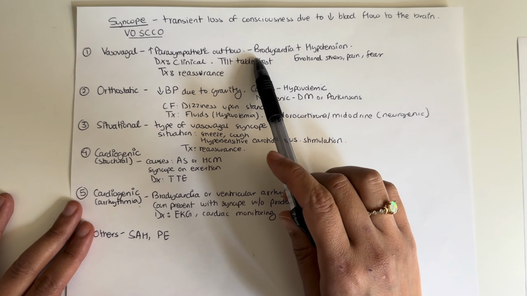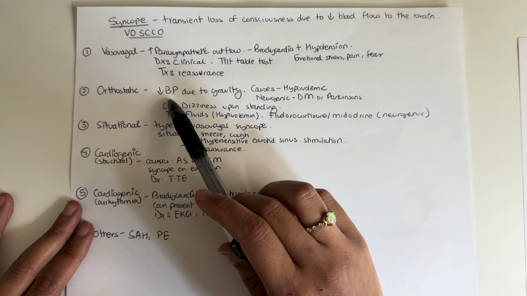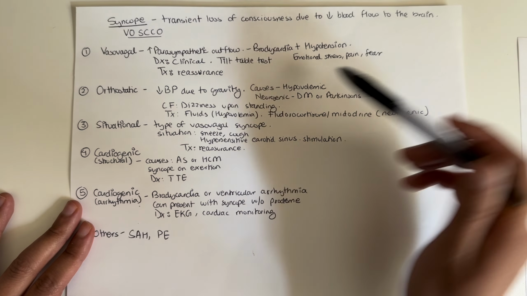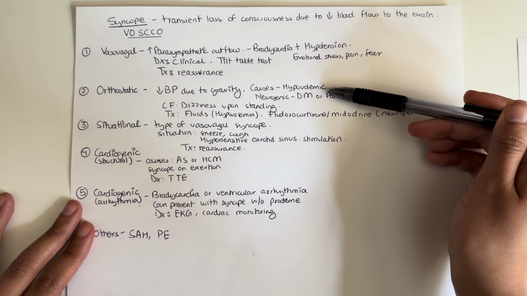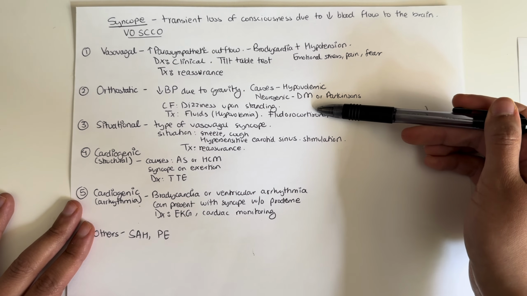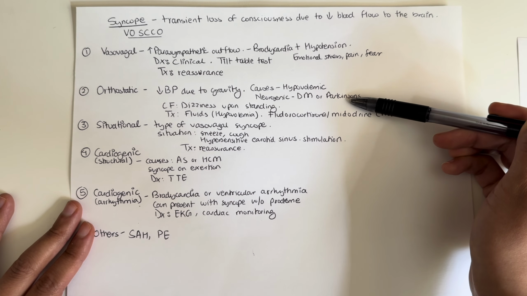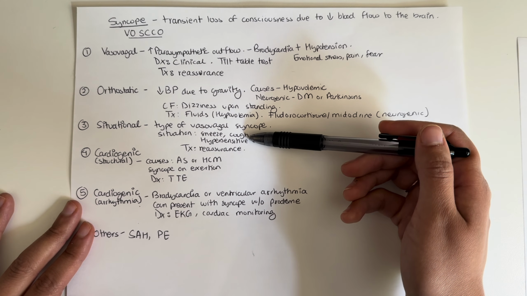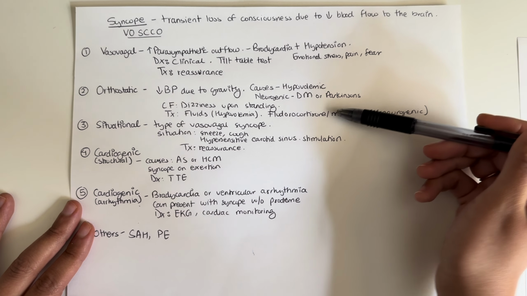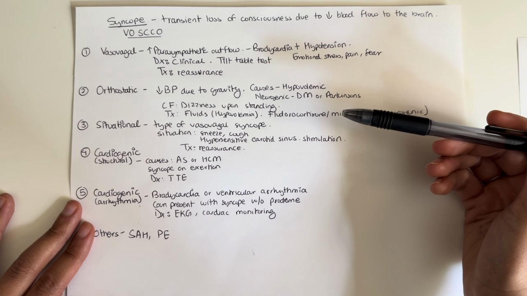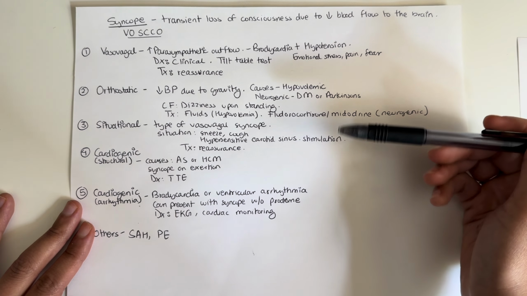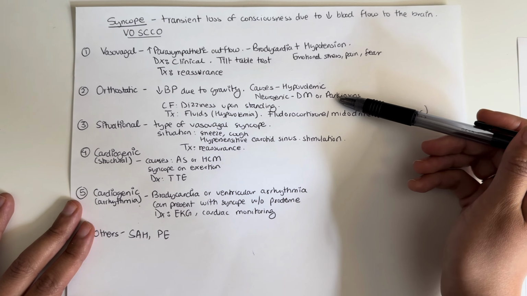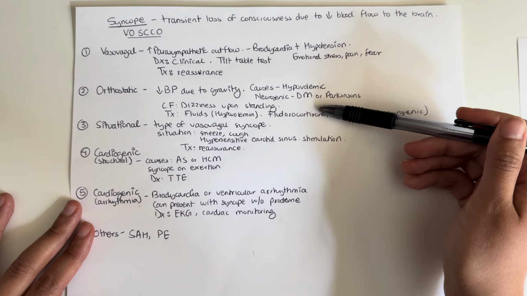Okay, so that's vasovagal syncope. Let's look at orthostatic syncope. Orthostatic syncope is when a patient has a decrease in blood pressure due to gravity. So think about the causes being associated with volume: low volume, hypovolemia, or it can be neurogenic, like diabetes or Parkinson's. Usually, the patient presents with dizziness upon standing. To figure out whether it's hypovolemic or due to diabetes or Parkinson's, you have to take a thorough history. Did the patient recently have volume loss, like diarrhea or bleeding, or do they have a history of diabetes or Parkinson's that's not well controlled? That's how you figure out whether it's due to volume issues or neurogenic issues.